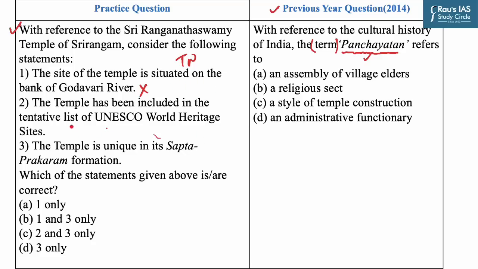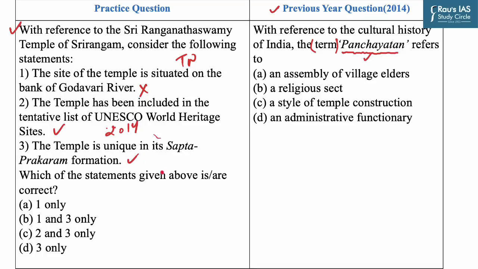Now the second statement says the temple has been included in the tentative list of UNESCO World Heritage Sites. Now this statement is correct as it has been part of the tentative list since April 2014. Now the third statement says the temple is unique in its Saptaprakaram formation.